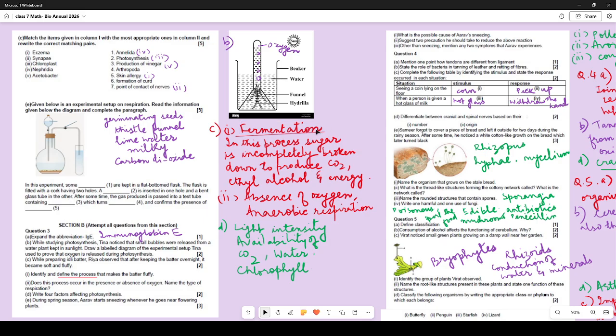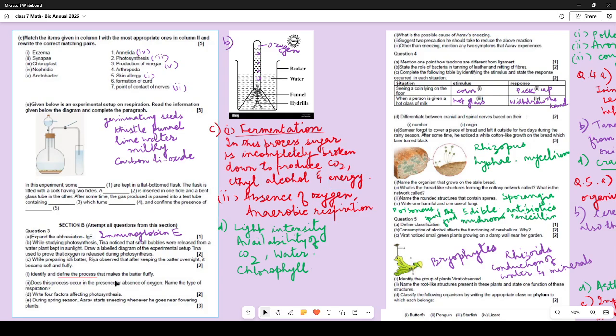Many of you have written it is anaerobic respiration. No, the actual process over here which is happening is fermentation, which is a type of anaerobic respiration, and you have to define fermentation, not anaerobic respiration. So when it says define the process, it means you have to define fermentation. So in this process, sugar is incompletely broken down to produce carbon dioxide, ethyl alcohol and energy. That is what you have to mention.